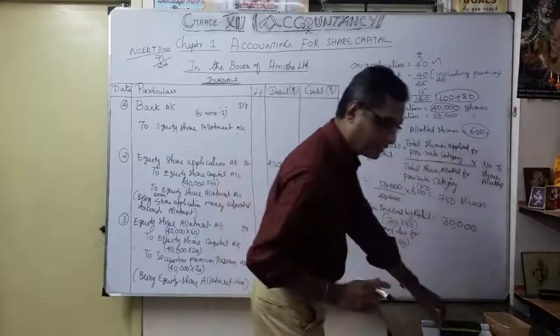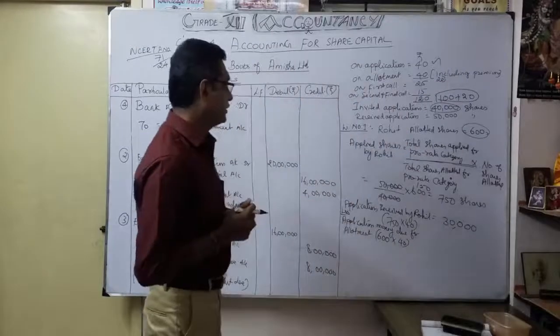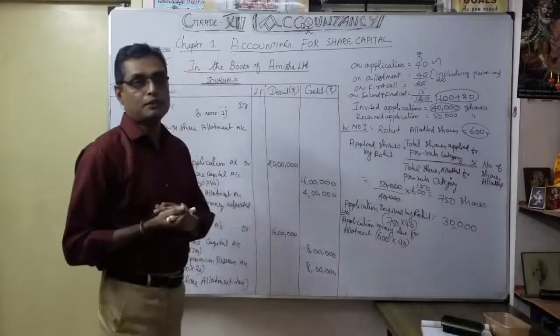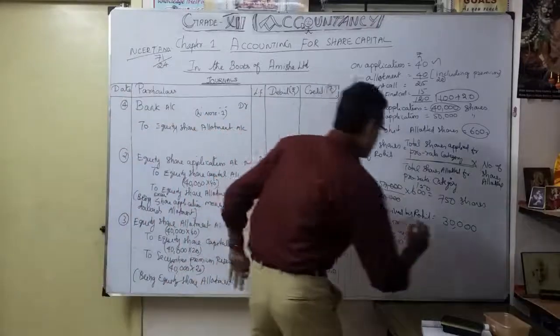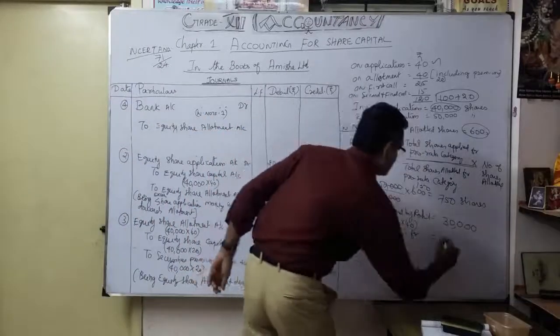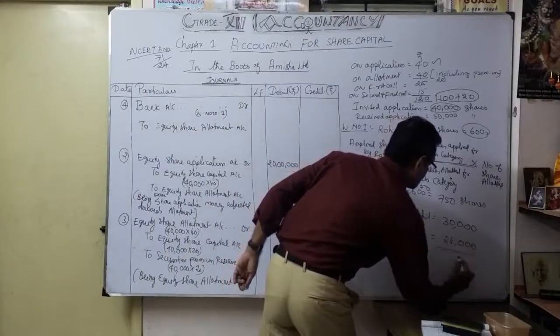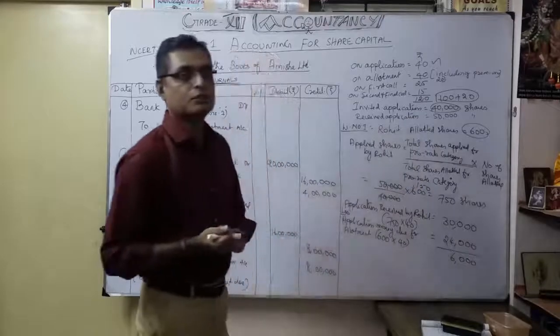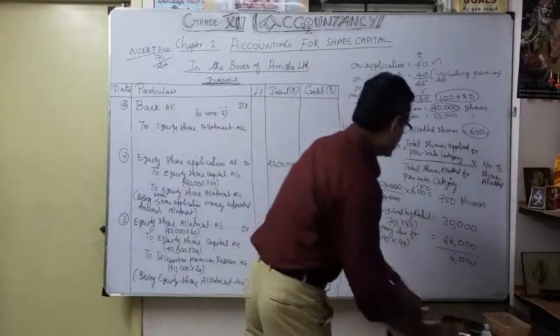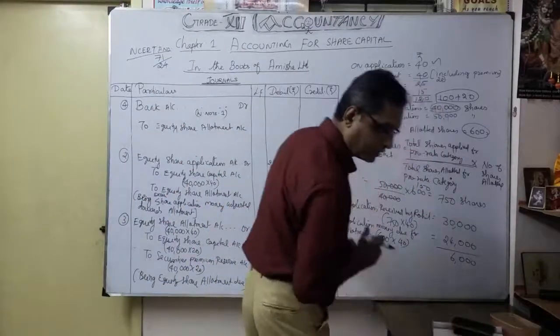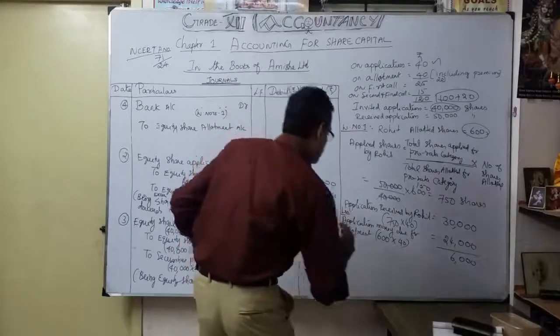So 600 into 40 only we have to account for the application regarding Rohit. So 600 into 40 becomes 24,000. So the excess 6,000, okay, the excess 6,000 is going to adjust for what? Allotment.